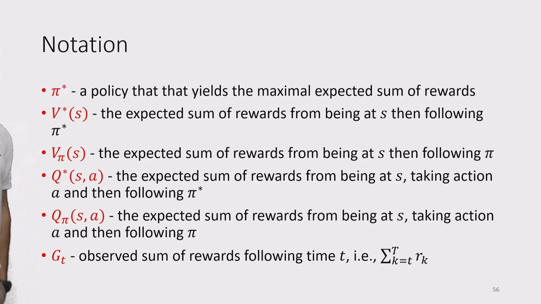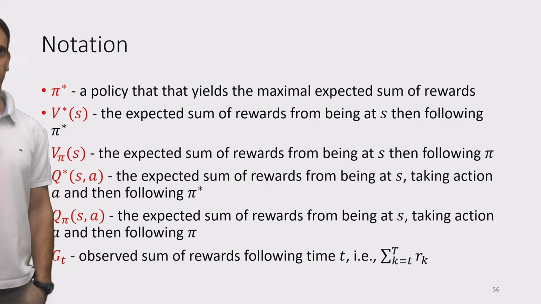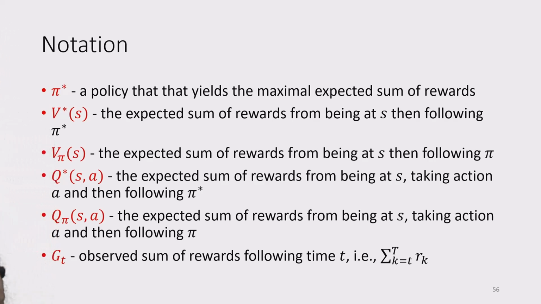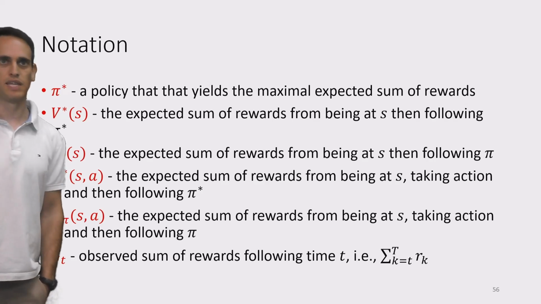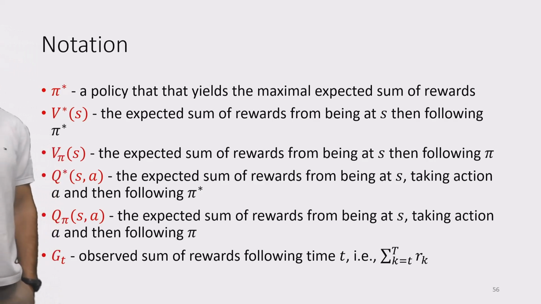And as a reminder, capital G of T is the observed sum of rewards following time step T. That is just a summation of immediate rewards that we've seen until the end of the episode. In most cases, we will use capital G of T in order to estimate the expected sum of rewards, right?